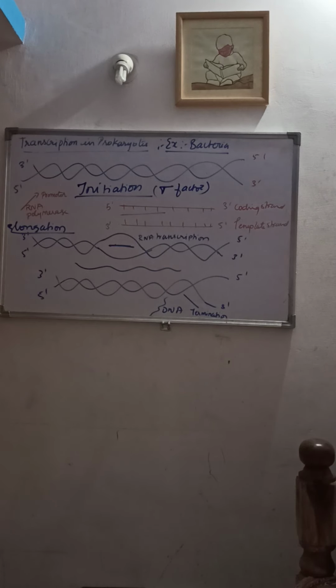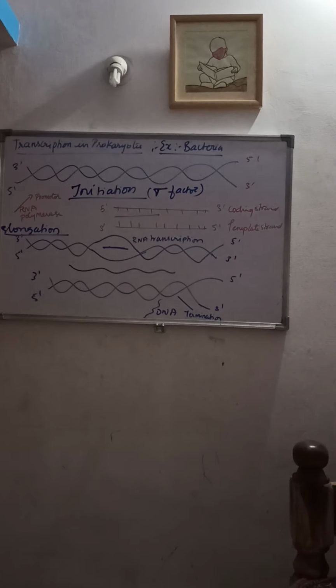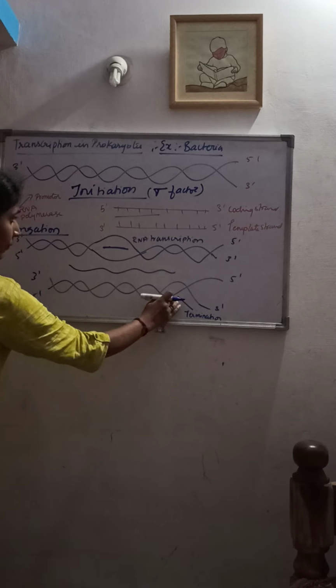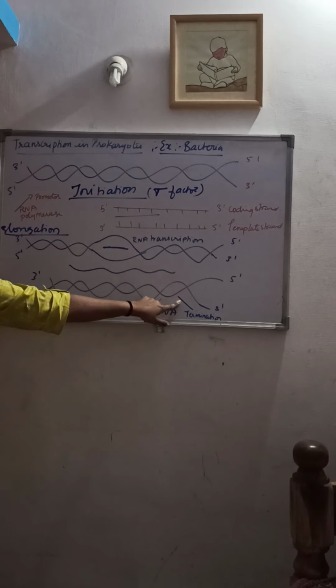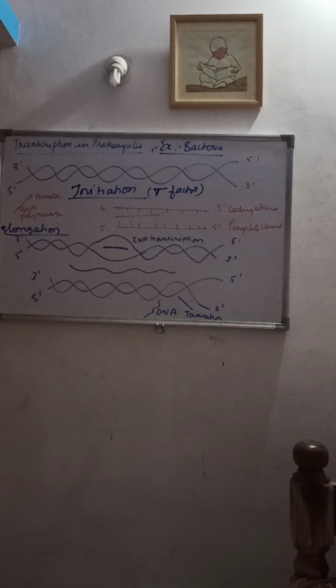That is elongation of the RNA chain, right? So next, when the RNA polymerase reaches the terminator region, the elongation of RNA stops and the newly formed RNA falls off, and also the enzyme. You can see that when the RNA polymerase reaches the termination region, it will detach from the RNA transcript.